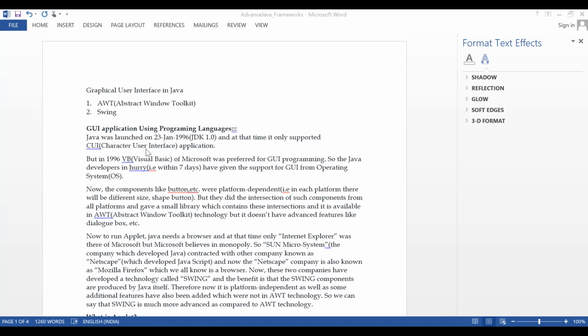No, right? You are only able to see the data output in the console. You are not able to see it in the browser or on your own create some window kind of application, right?